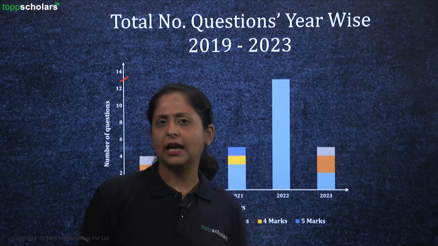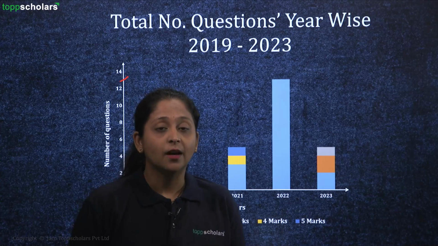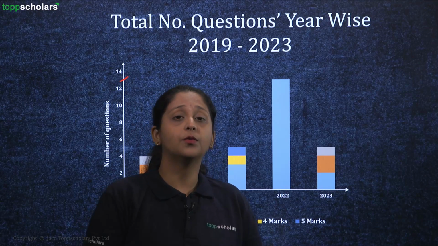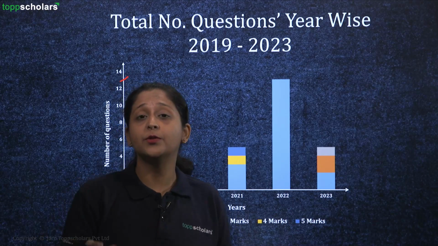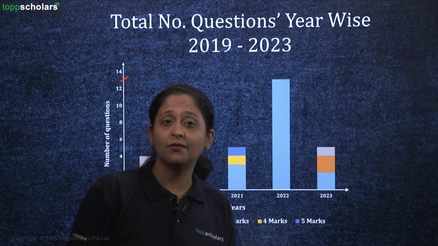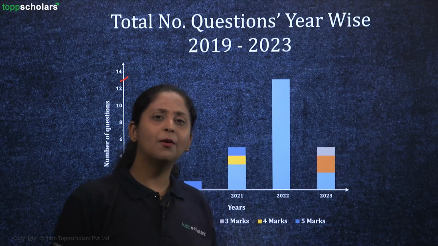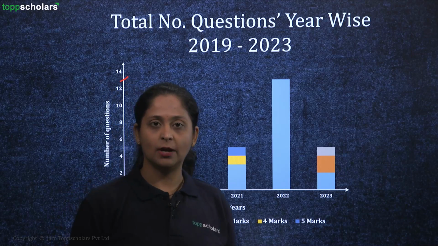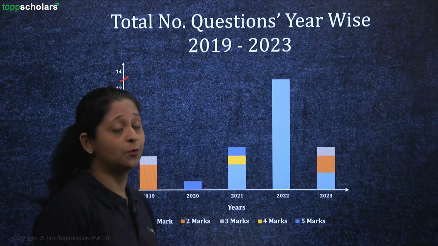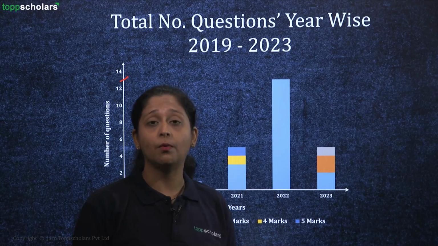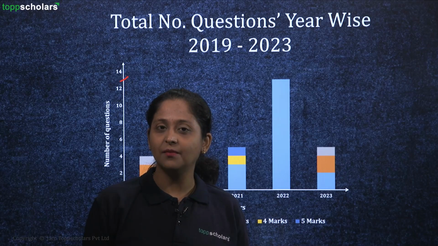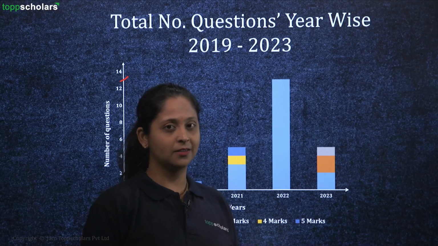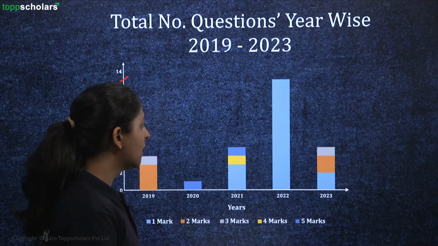Similarly, we have another life process, for example, breathing. We also understand in this topic how gases are exchanged and how the pressure changes in your lungs, which helps you take oxygen in and give out carbon dioxide, right? So we are learning about all of these life processes in this chapter. Plus, with the help of this graph, students, you can clearly understand that it is so important. It has so many questions asked every time in the exam. So why skip it, right? Plus, I'm pretty sure that by this time, you have already completed this topic. So let us go through the questions which are asked from this topic.